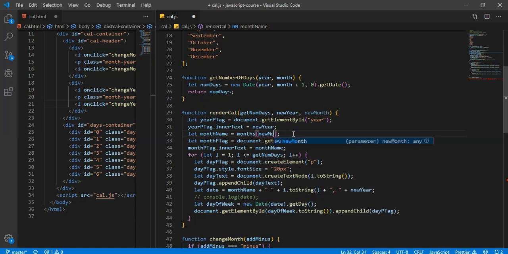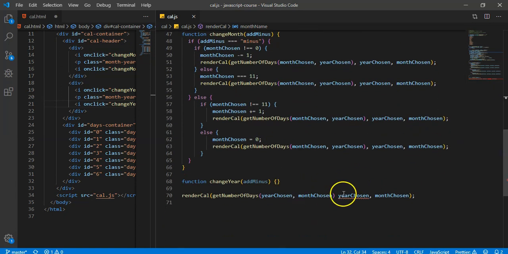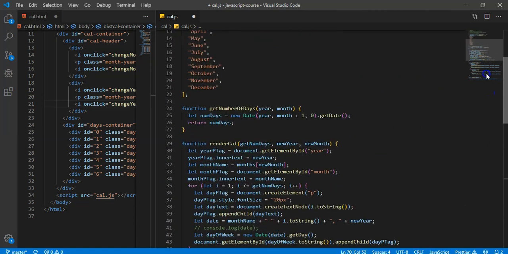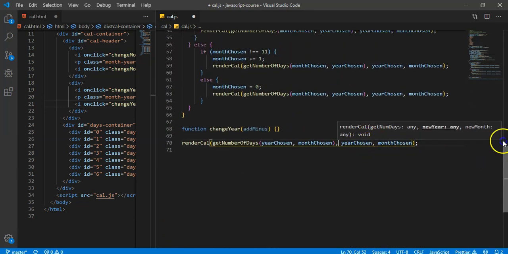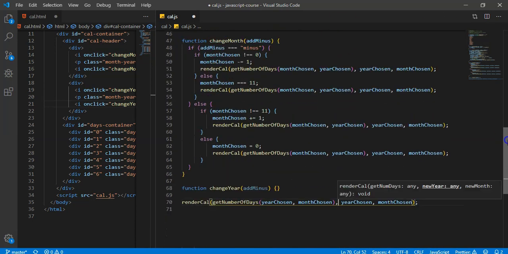If you're confused on how this is still going to work, it's because when we first render the calendar, when we first display the calendar down here, we're just going to be using the dates that we already set. Year chosen and month chosen are the starter variables that we use up here, and these can be changed as the buttons get clicked. So you'll see in a second, it should work.